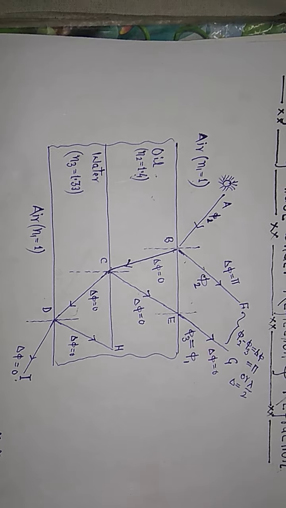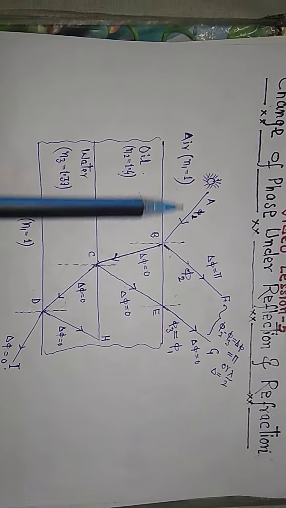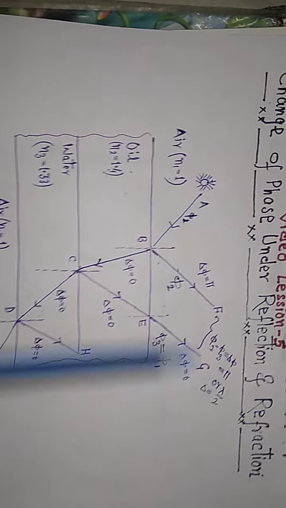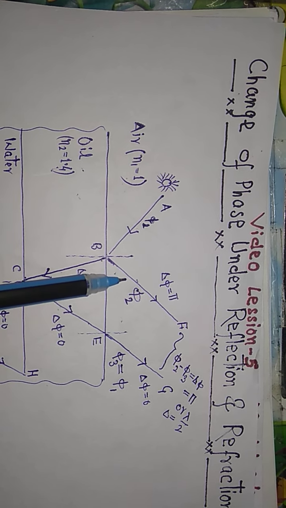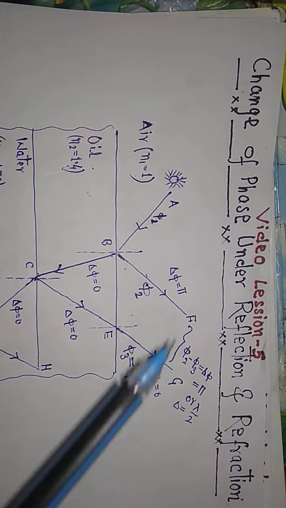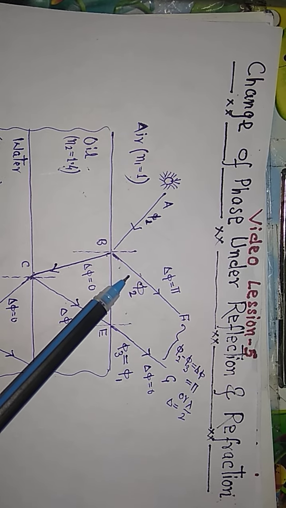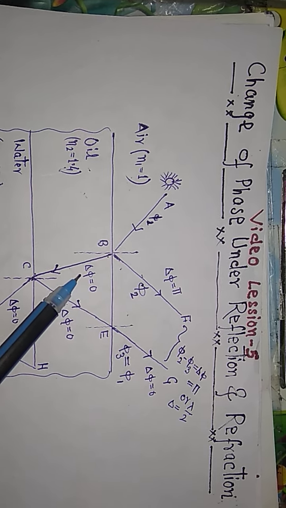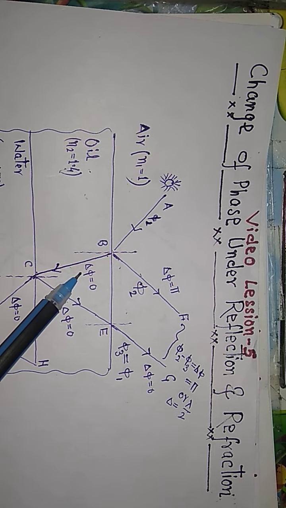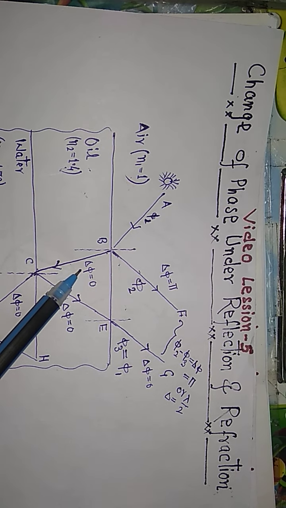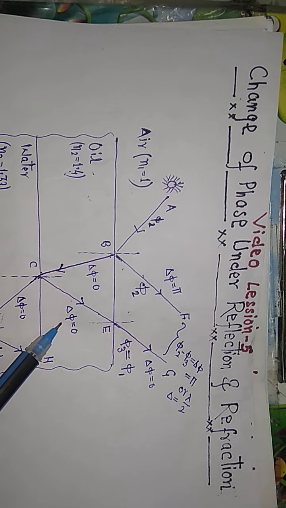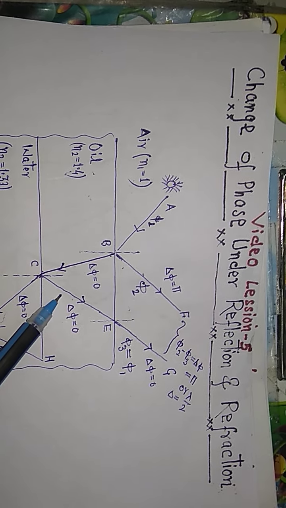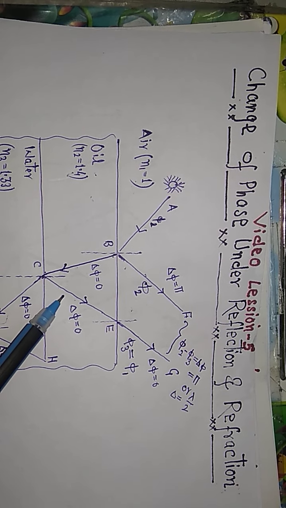phase. Let's see the figure again. There is a change of pi phase due to this reflection. This reflection is the rare to denser reflection. This phase change is 0 because this is the case of transmission. Here this phase change is 0 again because this is the case of reflection, but denser to rare.